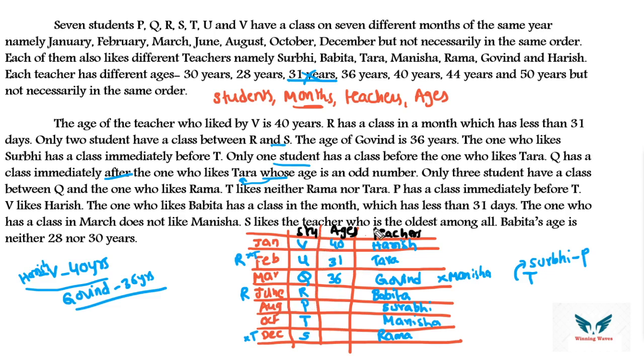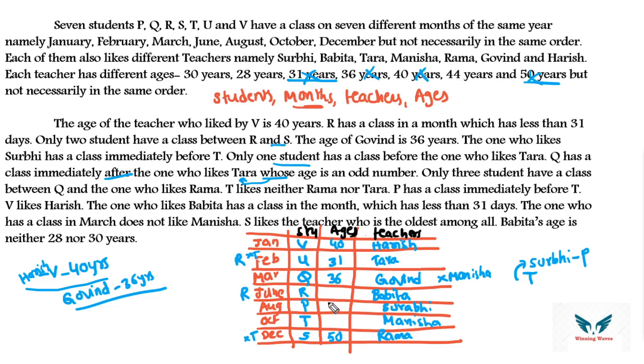So see, S likes the teacher who is oldest among all. So oldest means the one who is having maximum age. So maximum age is 50 years. So indirectly Rama's age is 50 years. Okay, so look at the ages. What are the ages? 40 is completed, 50 is completed, 36 is completed. So we have left with 30, 28 and 44.